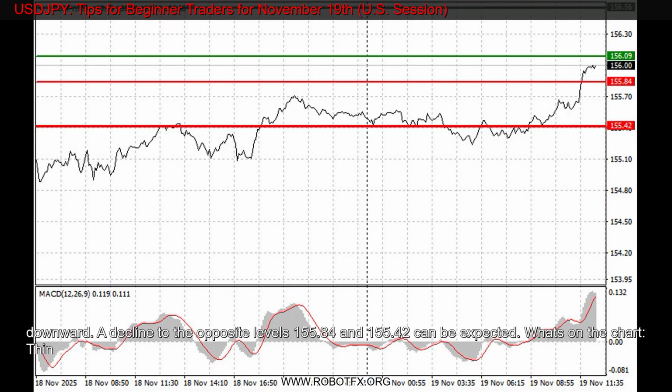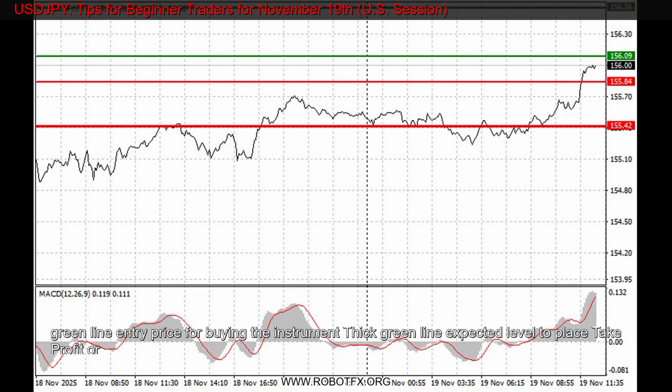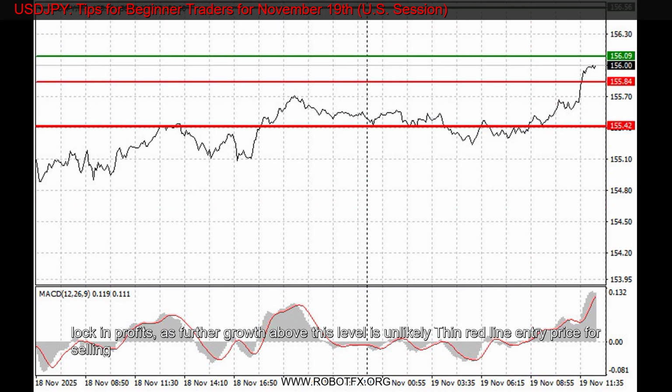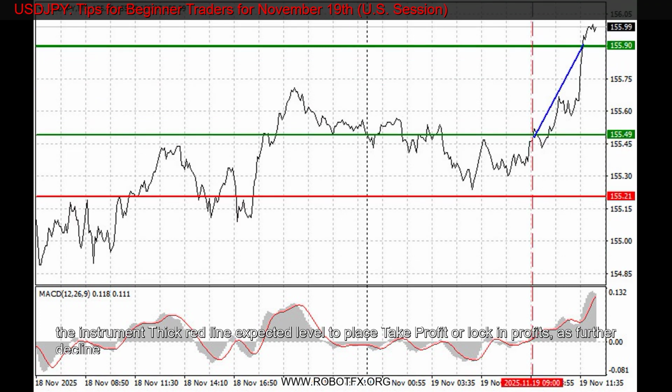Scenario No. 2. I also plan to sell USDJPY today in case of two consecutive tests of 156.09, while the MACD indicator is in the overbought zone. This will limit the pair's upward potential and trigger a reversal downward. A decline to the opposite levels of 155.84 and 155.42 can be expected.